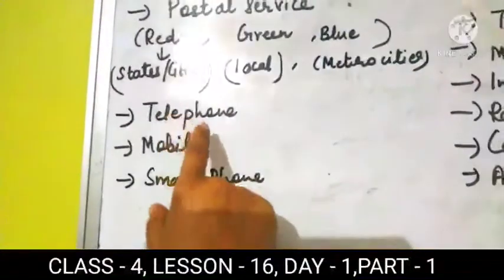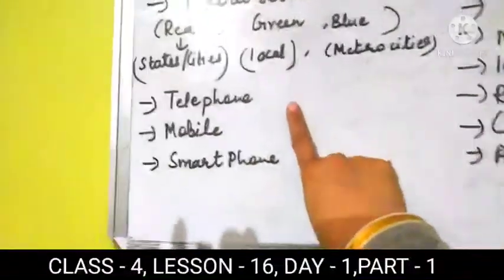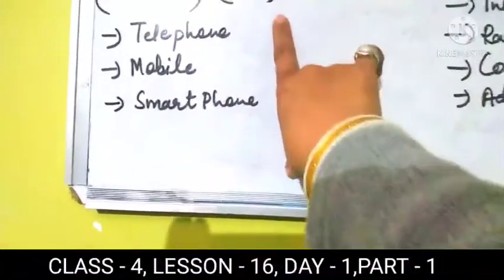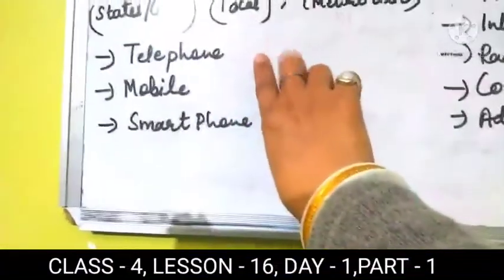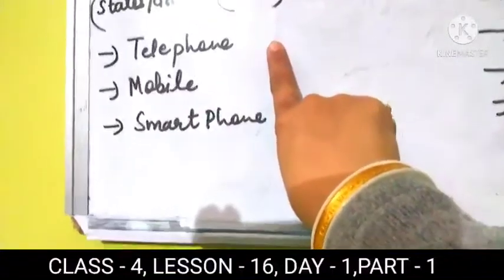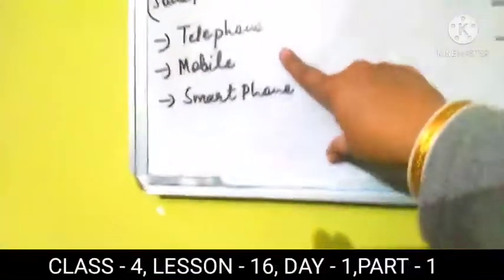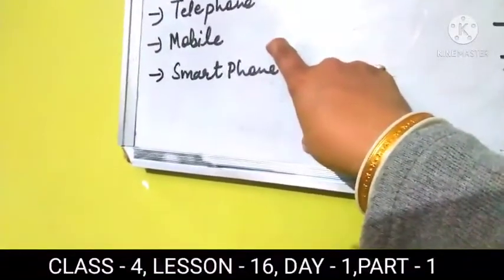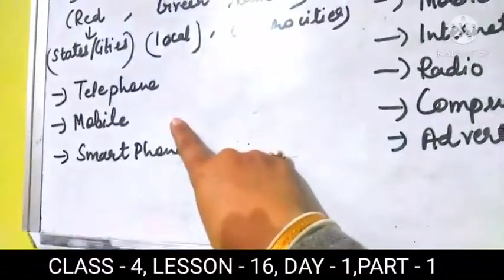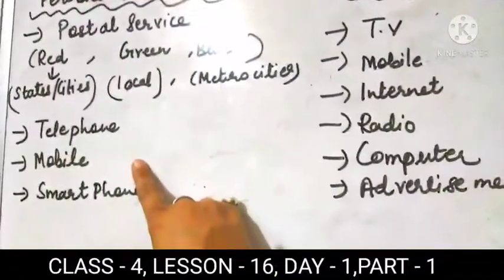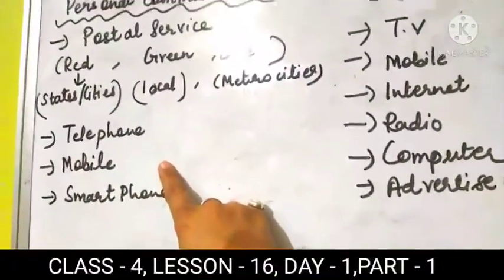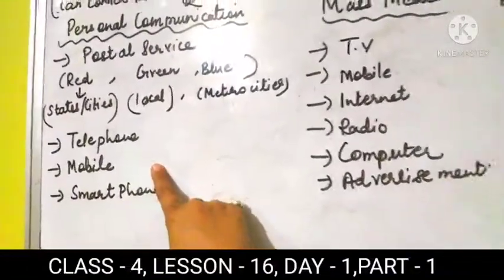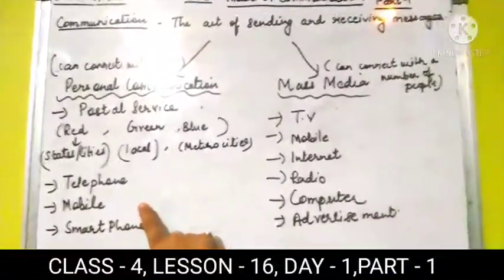Next, student, telephone. On the telephone, you have the phone number that you have to dial, and then you can connect directly to that person and talk whatever you want to talk with that person. Next, mobile came. From mobile you are talking. If your father is living out of station, you ask your father when he is coming, and Papa says, beta, I am coming tomorrow. So you communicate with your father and you get the knowledge that your father is going to come tomorrow.